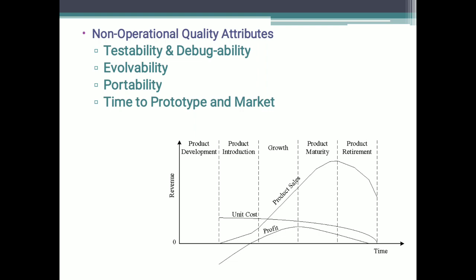That should not happen. So you have to release your product within the deadline at the right time, then only you will get the expected profit, or else you are going to face a huge loss, because by that time your competitor may introduce the same product with the same technology and he will capture the market share.